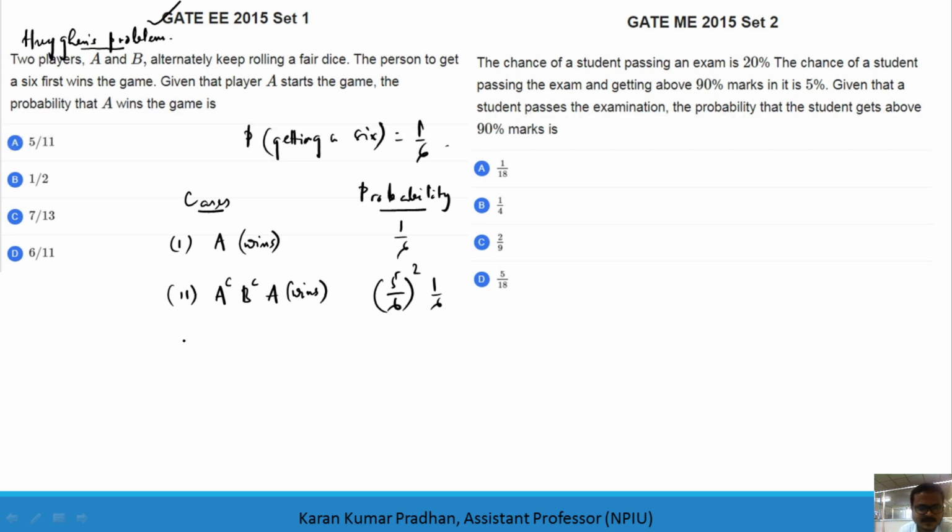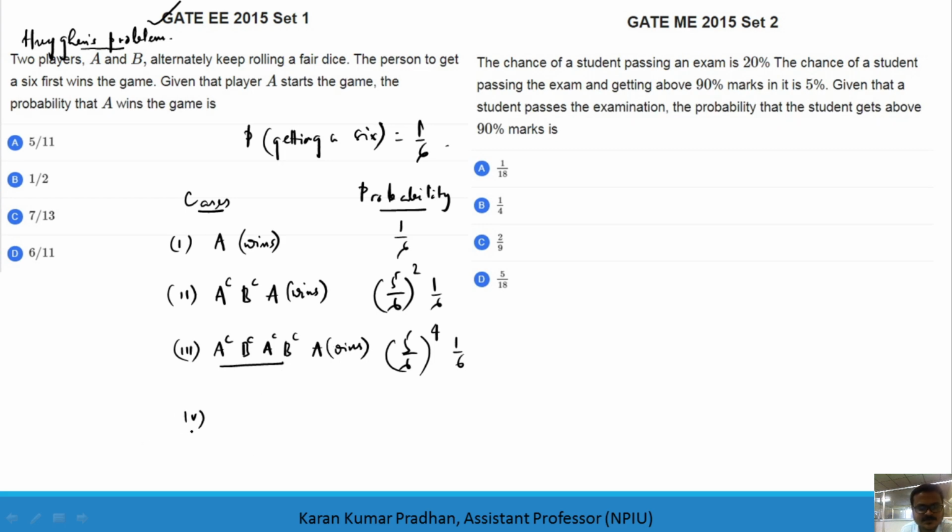Then the third set of trials will be A complement, B complement, then A complement, B complement, and A. Here A wins on the fifth attempt. So the probability is 5 by 6 to the power 4, because 4 times both the players have lost, then 1 by 6, which is A winning the game.